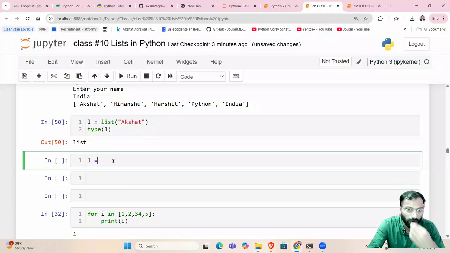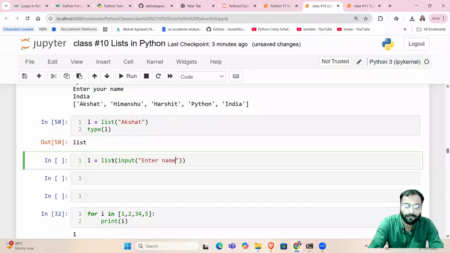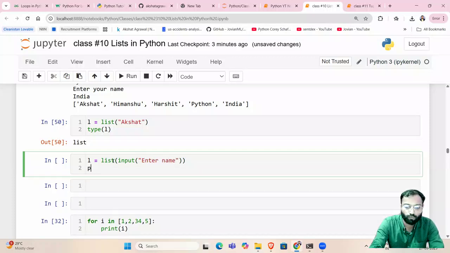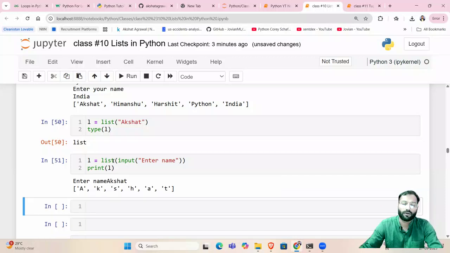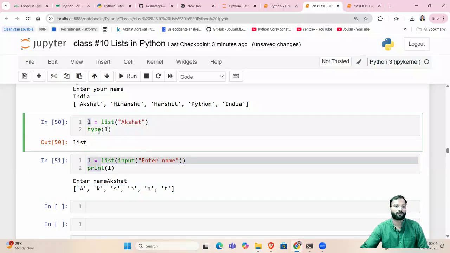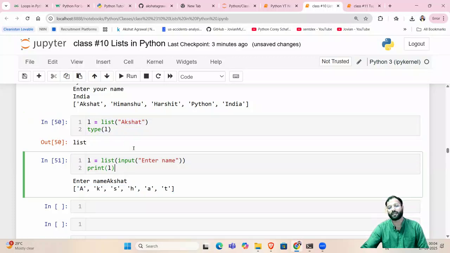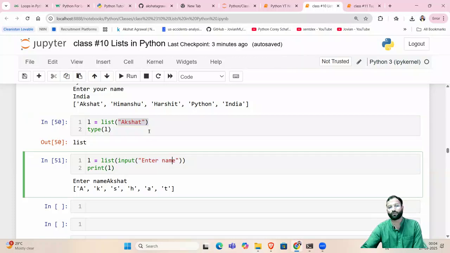After that, I can also take user inputs and put them into a list. Let's say L is equal to list of input. We have already seen how we convert the data type of the user input, right? So input, enter name, print L. See, enter name Akshat. Now it has been like this. So user input can also be converted into a list. A string can also be converted into a list. Although both of these are similar, it is just that Akshat is given by default, and here I am taking it from the user, nothing else. Both are strings, by the way.